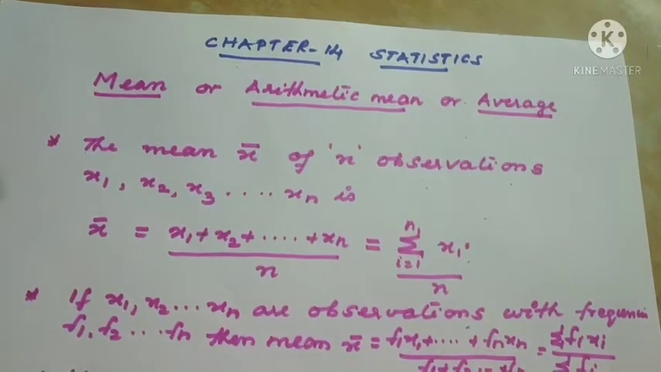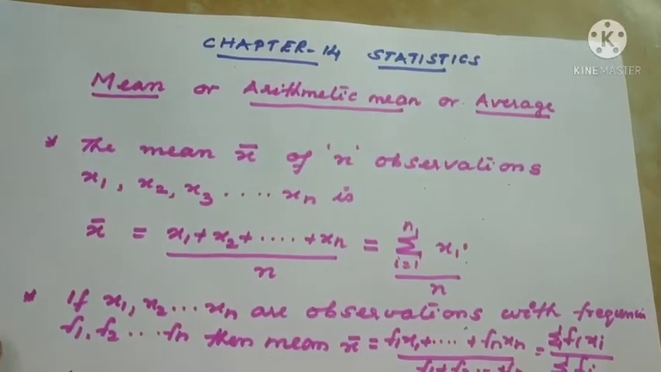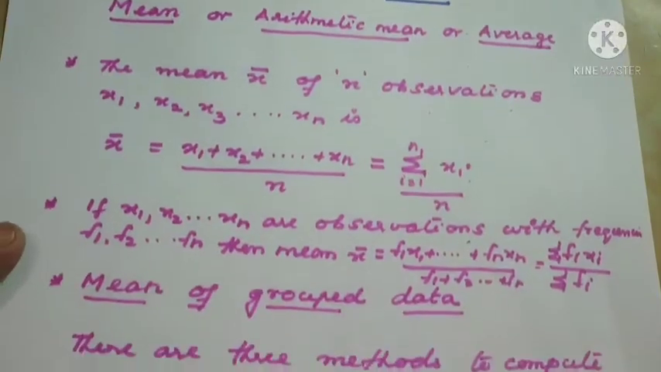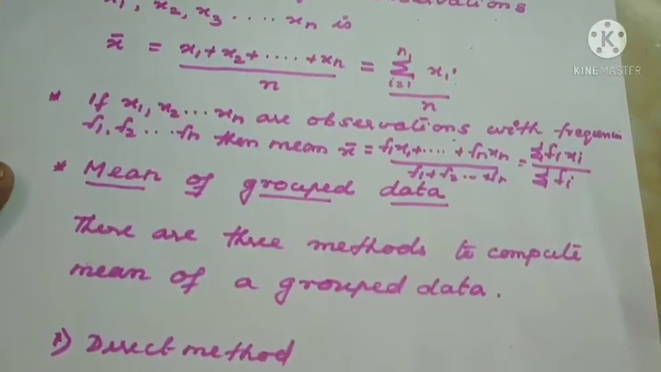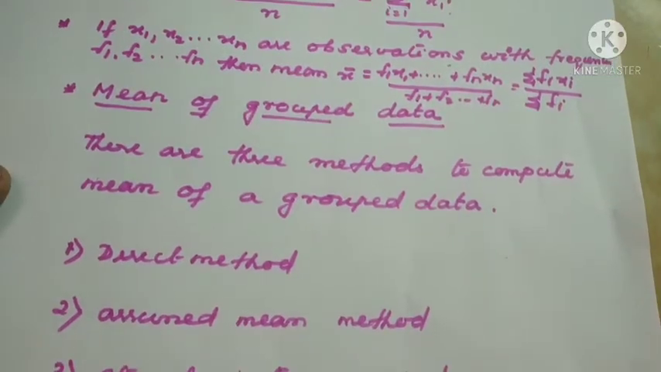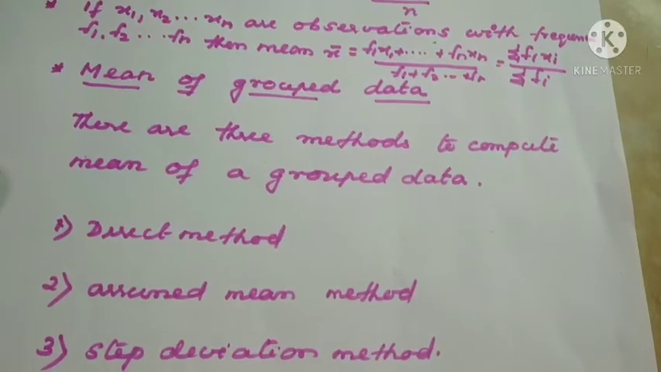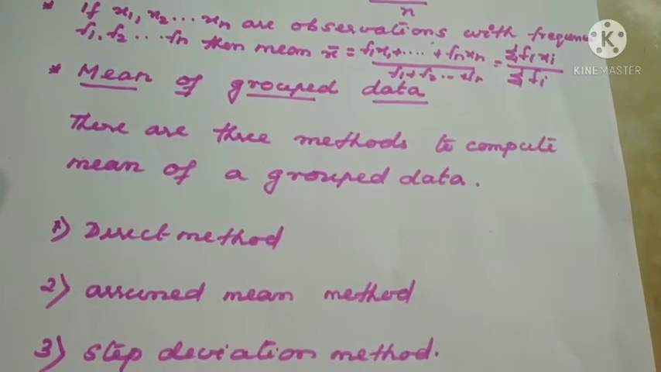The same idea we have already done. The similar idea we continue for mean of a grouped data also. That is this year's topic, mean of a grouped data. Mean of the grouped data can be calculated by three methods. So three methods we have to study for mean of a grouped data. Grouped data means class intervals will come instead of raw data.